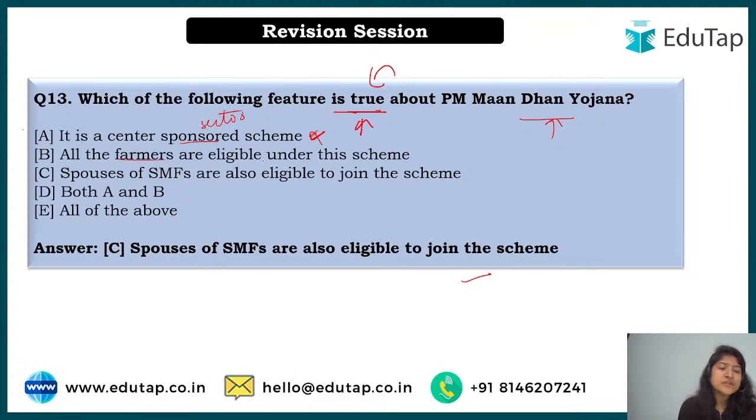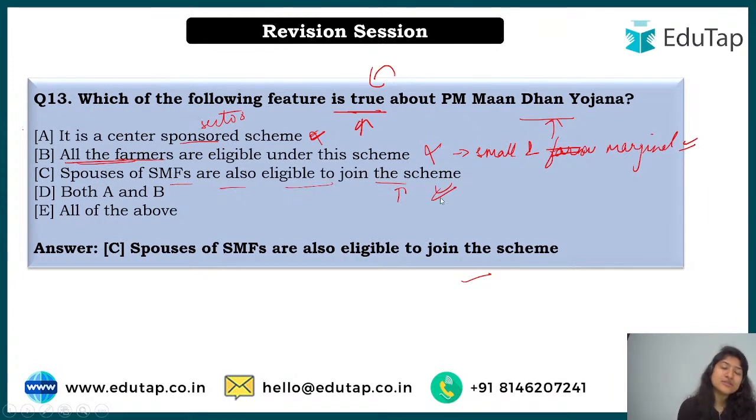The second is, all the farmers are eligible under this scheme. Why is this statement wrong? Because not all the farmers are eligible. Only small and marginal farmers are eligible under this particular scheme, and not others. The third one is, spouses of SMFs are also eligible to join the scheme.